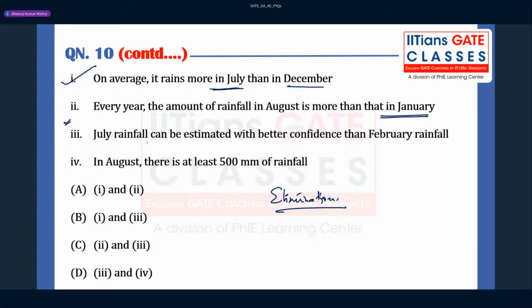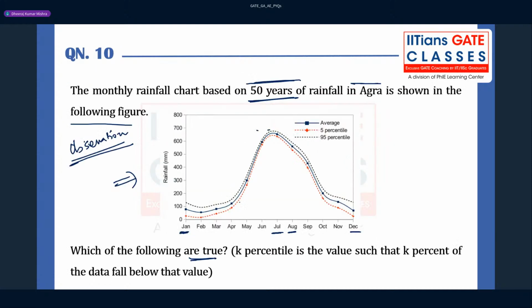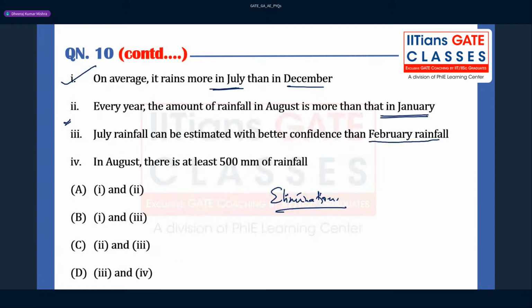Next, July rainfall can be estimated with better confidence than February rainfall. July and February, let us see. July is this and February is this. Yes, so July can be better, we can predict or estimate this better.